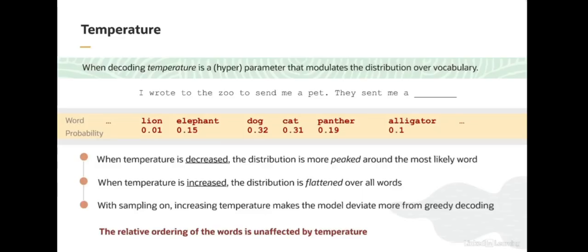For more information about decoding, there are numerous high-quality resources which should be easy to find online. This concludes our discussion of decoding. Next up, we're going to talk about the phenomenon known as hallucination.